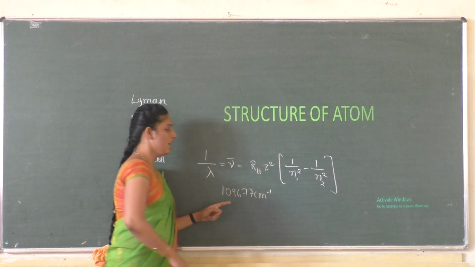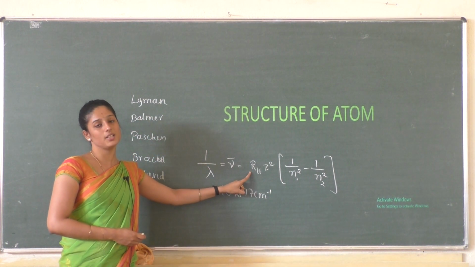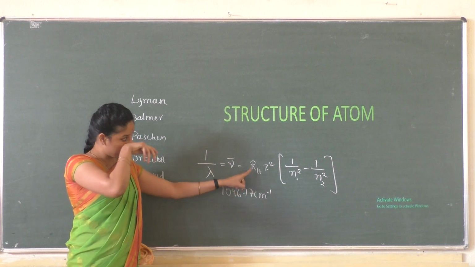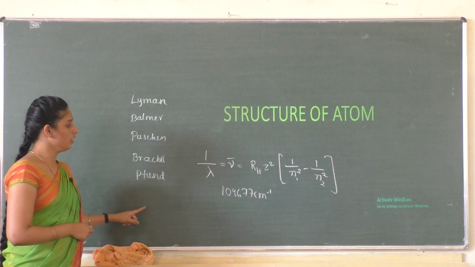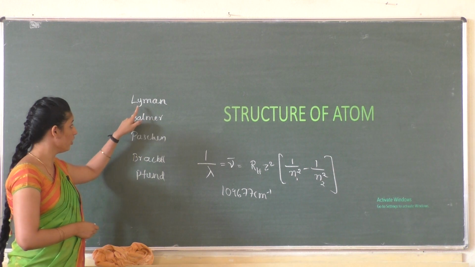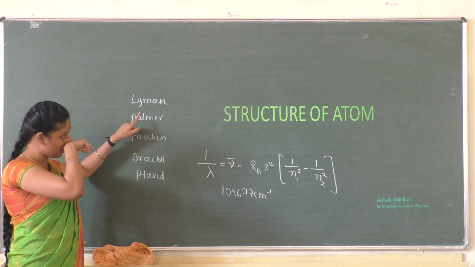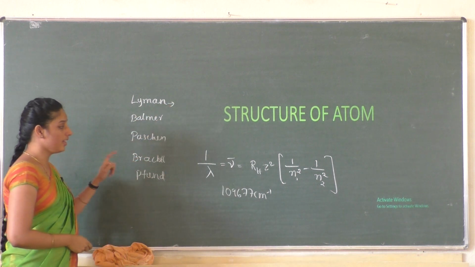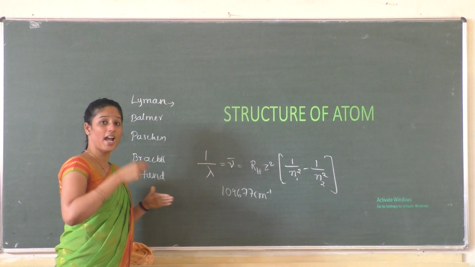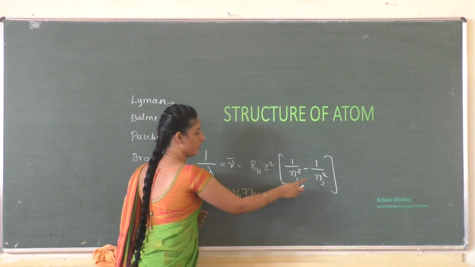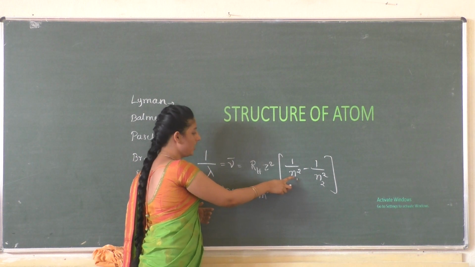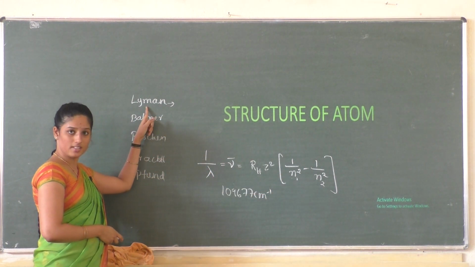We can also write it in terms of electron volt and joule, which we'll see in the question part. So this is about the spectral lines. The Lyman series is formed when electrons from higher energy levels jump into the first energy level.